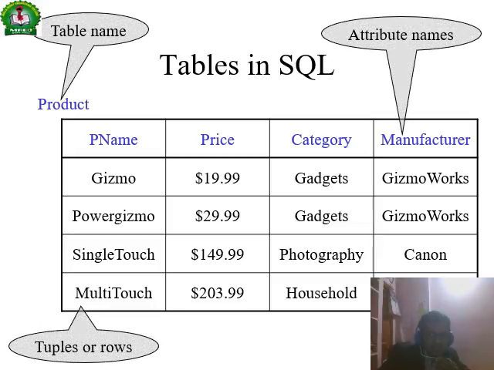A table is a collection of information. For example, there is a product table which has the columns, or attributes: product name, price, category, and manufacturer. And each row is a piece of information, right. Here it has 4 rows and 4 columns, which give the product information: who the manufacturer is, what the category of the product is, the price, and the product name.